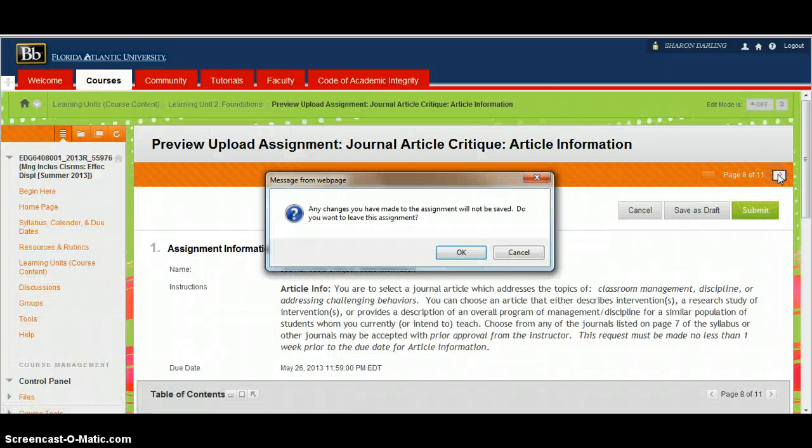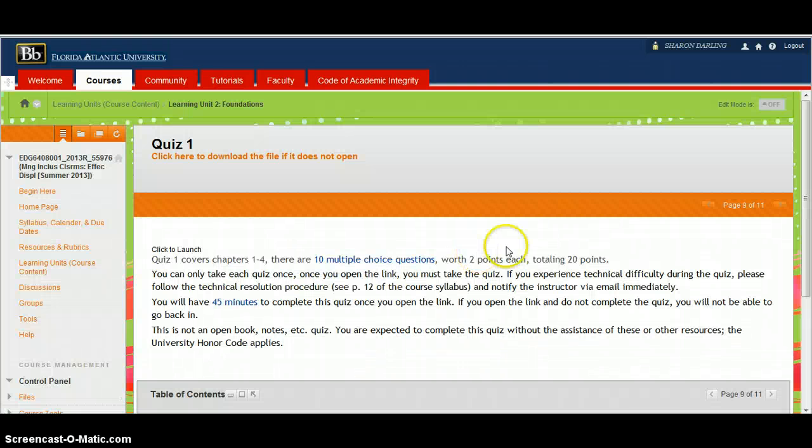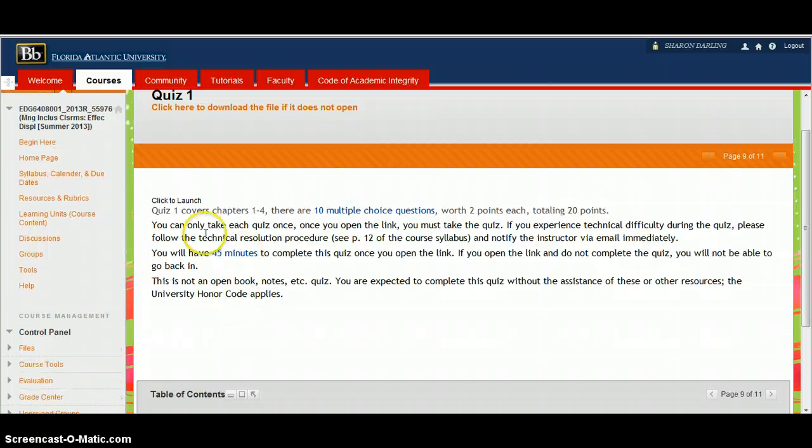I want to get to the quiz because I want to caution you that although the quiz link is here, do not click to launch the quiz until you are ready to take it. Once you click on this link, you will not be able to go back into the link. Please read the directions, read the duration of time that you will have to complete the quiz prior to clicking to launch. Ensure that your internet connection is stable and that you're in a place that you will have this amount of time. And again, this will vary because the quizzes will be varied lengths.